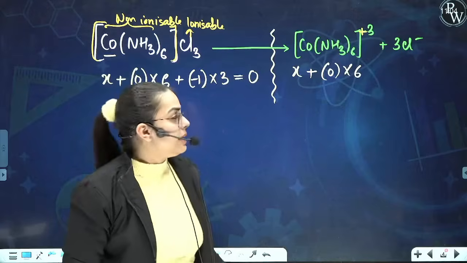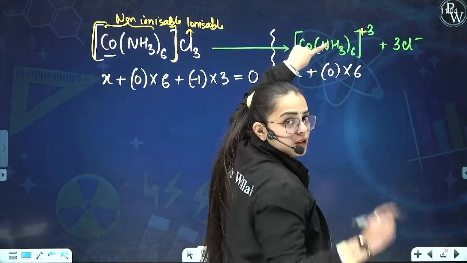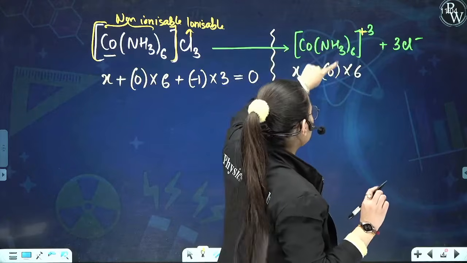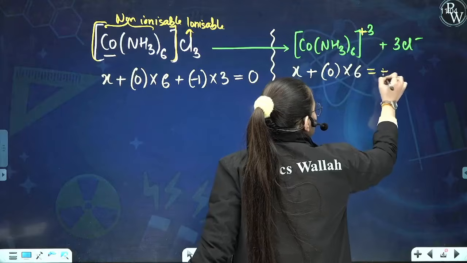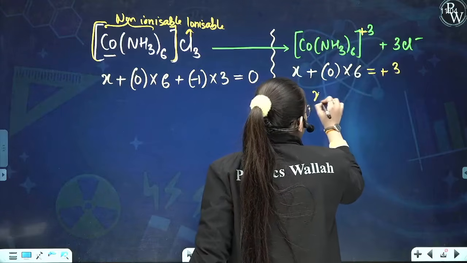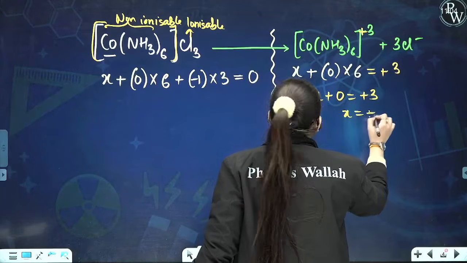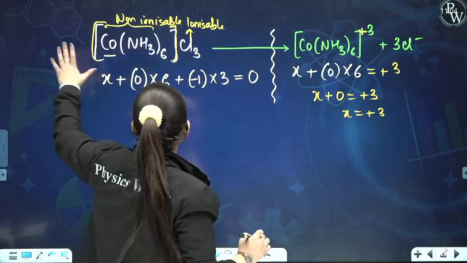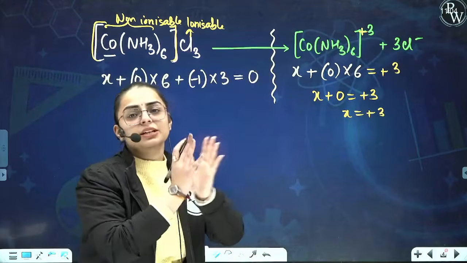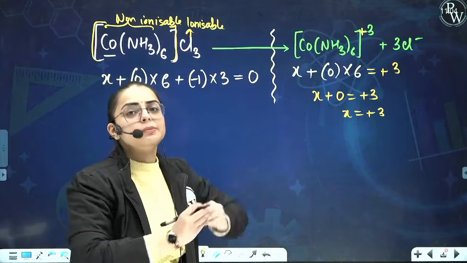Is it clear? Now in order to calculate for this, we know for cobalt it is, let us say, X. For ammonia, a neutral species, so 0 into how many ammonia? 6, equal to the total charge on the species, that is +3. Now what shall we get? X plus 0 is equal to +3, and X comes out to be +3. If you need to calculate with the earlier method, just add all the oxidation states, all the charges of the elements present in the compound, and that will be equal to 0.